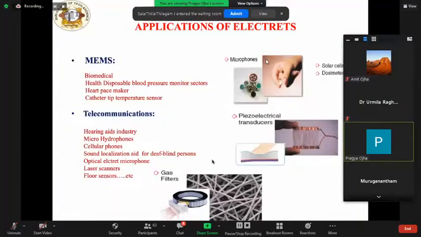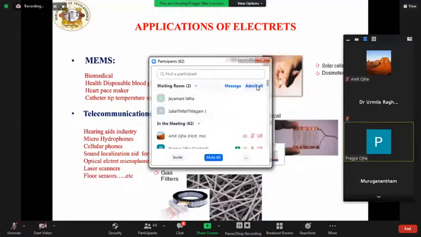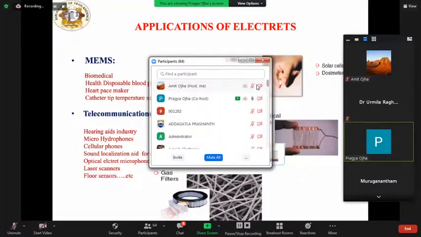If we look at the application of electrets, there is a wide range of application in almost all areas. First of all, MEMS, microelectromechanical systems, can be used in biomedical health: disposable blood pressure monitor sectors, heart pacemaker, catheter tip temperature sensors. Also in telecommunication, it can be used in hearing aids industries, micro hydrophones, cellular phones, sound localization aid for deaf and blind persons, optical electric microphone, laser scanners, flow sensors, and many more.